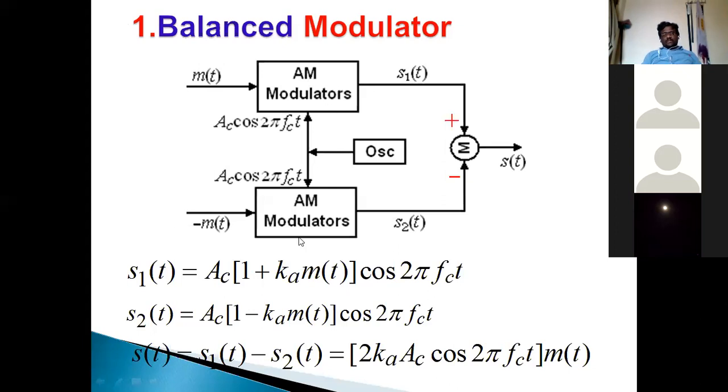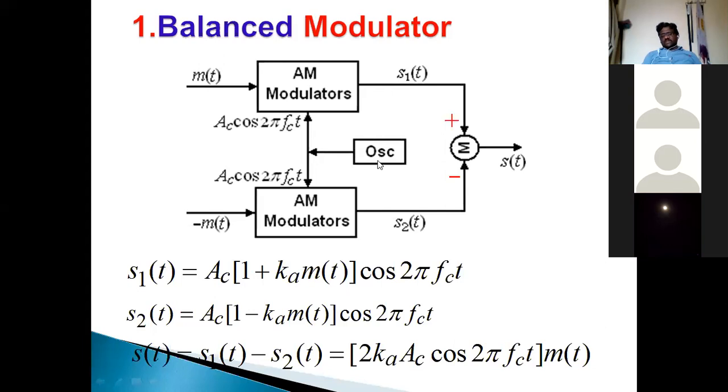2 AM modulators are arranged in balanced configuration, and automatically the carrier signal is suppressed. But we need to calculate the output of the AM modulator, which requires 2 inputs. One input is given directly from the source, that is the message input. The other input is taken from the oscillator, which by definition produces a signal without any input.